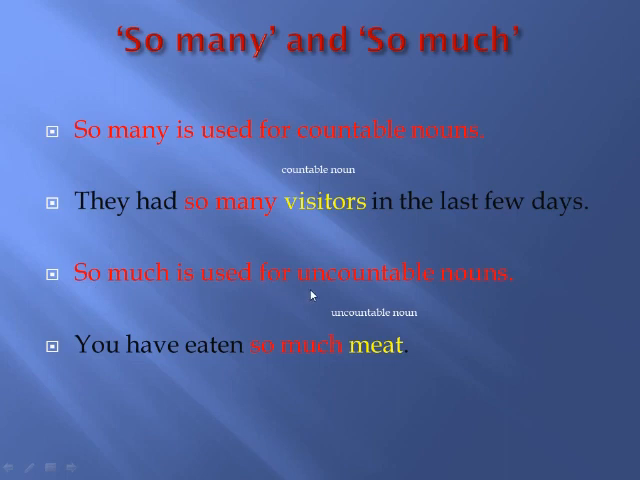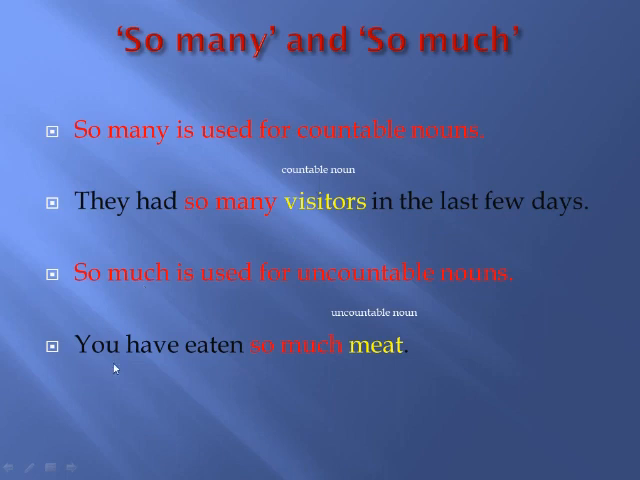So much is used for uncountable nouns. Uncountable nouns are measured. They cannot be counted. Just in the above picture, I explained that we can't say 1 water or 2 waters, but we say much water or a little water. So water is an uncountable noun. We can measure water. We can measure uncountable nouns. We cannot count them. That's why we have to use so much as the quantifier.